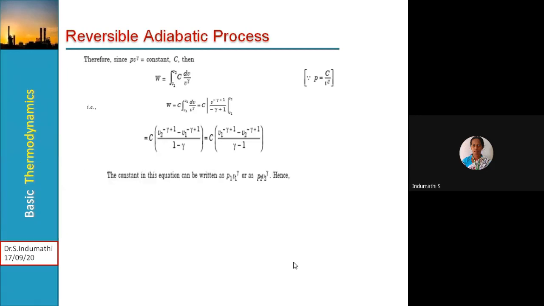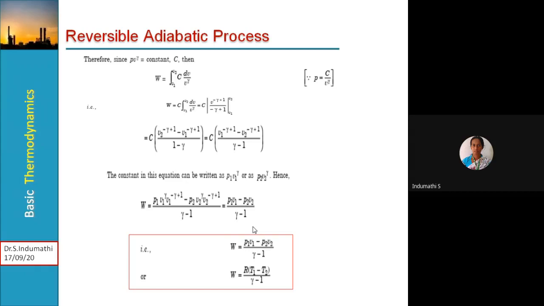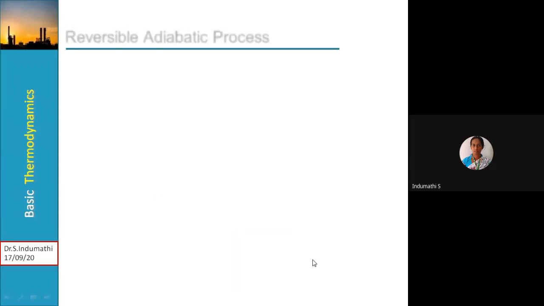Again, the constant in this equation can be written as p1 v1 to the power gamma or p2 v2 to the power gamma. Then substituting, rearranging and simplifying, we get W is equal to p1 v1 minus p2 v2 divided by gamma minus 1. So in case of a reversible adiabatic process, work done is equal to p1 v1 minus p2 v2 divided by gamma minus 1, which can be expressed in terms of temperature difference also: W is equal to R of T1 minus T2 divided by gamma minus 1.